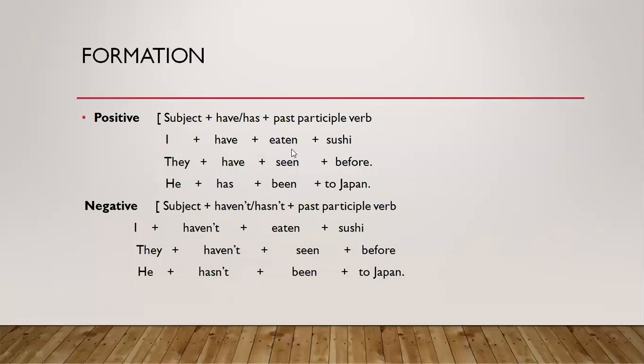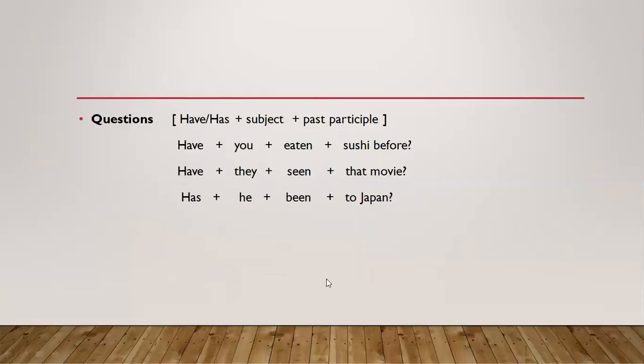Now see the examples according to the formation of the positive or affirmative sentences of the present perfect tense. I have eaten sushi. They have seen it before. He has been to Japan. Now see the negative sentences of the present perfect tense. The formation is subject plus have not or haven't, or has not or hasn't, plus past participle or third form of the verb, and we can also add an object. Now see the sentences according to the formation. I haven't eaten sushi. They haven't seen it before. He hasn't been to Japan. So this is all about the negative sentences of the present perfect tense.